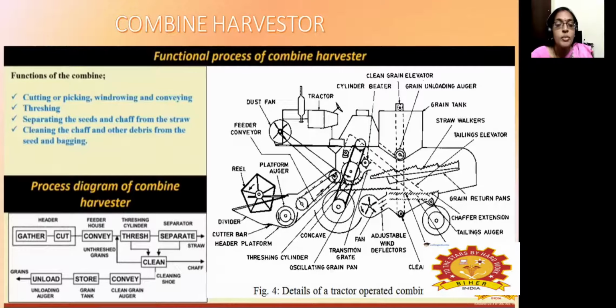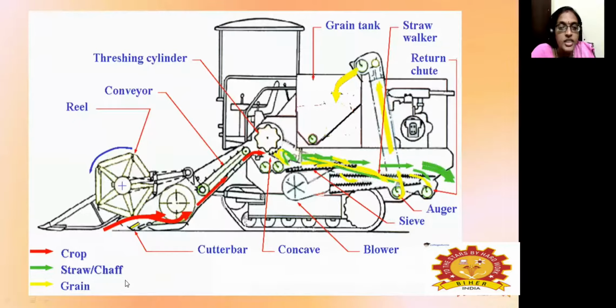These are all the functional processes of a combine harvester, which consists of a cutting or picking assembly, threshing, which is used to remove the seeds, then separating or sieving, and then the cleaning operation. These are the processes performed inside a combine harvester. First it will gather, then cut, then the material is conveyed. After that, the material will be threshed and the clean grain will get separated. After that, it will go to the separator where straw will get separated. Then the clean grain will get conveyed and stored.